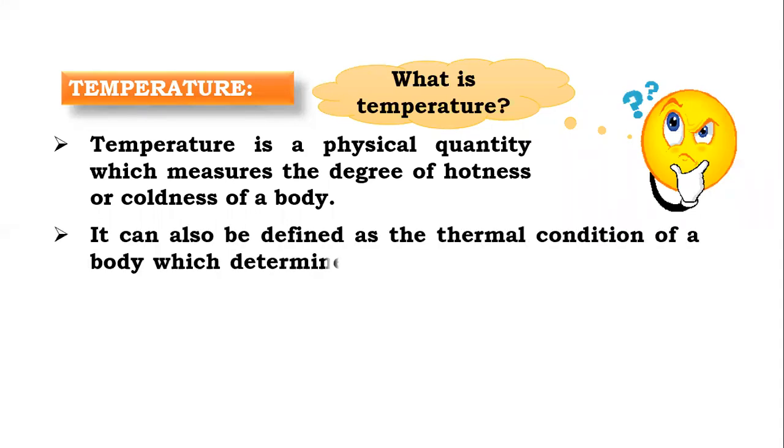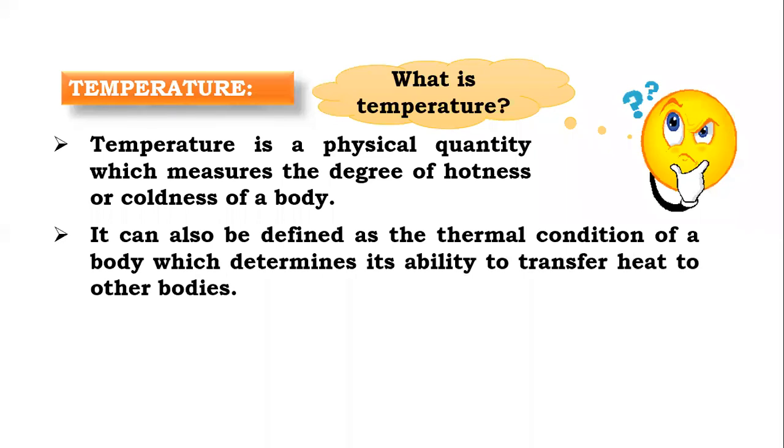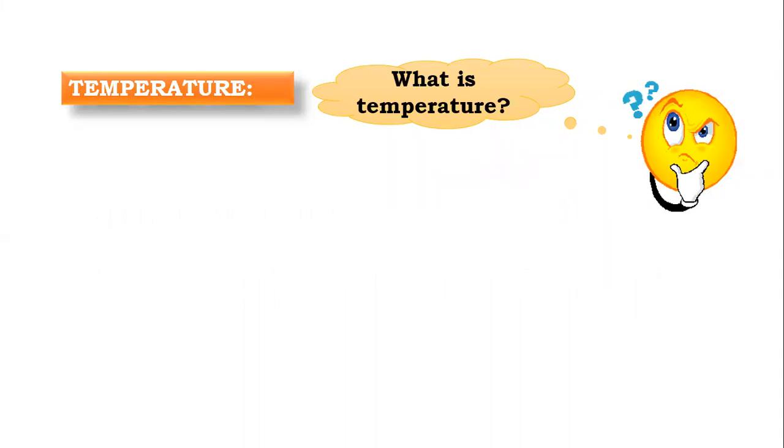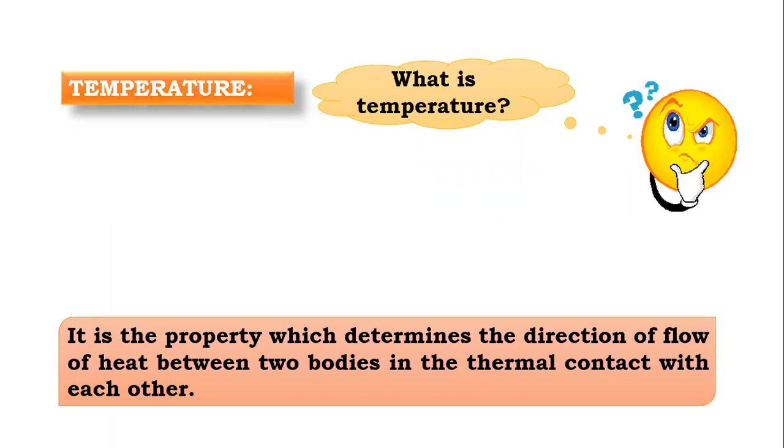It can also be defined as the thermal condition of a body which determines its ability to transfer heat to other bodies. It is the property which determines the direction of flow of heat between two bodies in thermal contact with each other. It exactly means that when a body is at higher temperature, it has a larger tendency or ability to send heat. So that is temperature, basically in a single phrase, the degree of hotness or coldness.